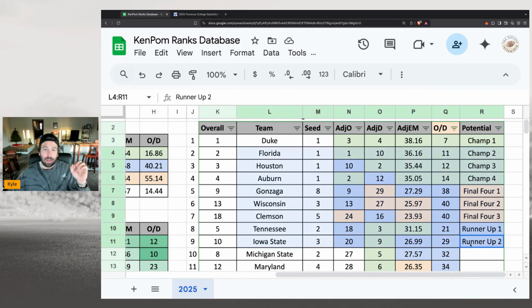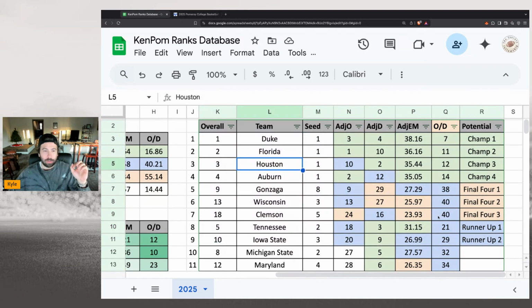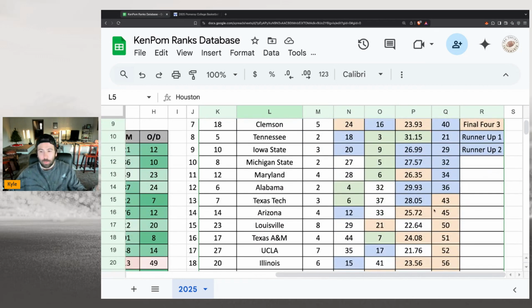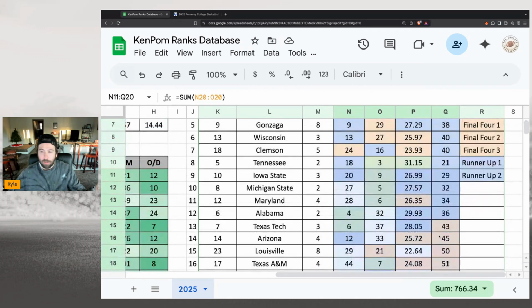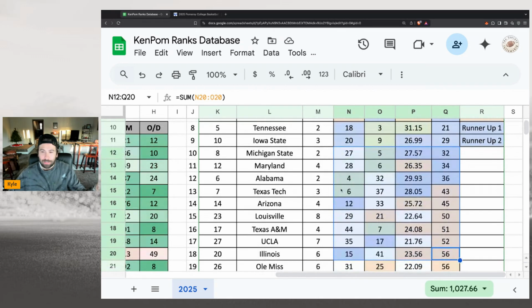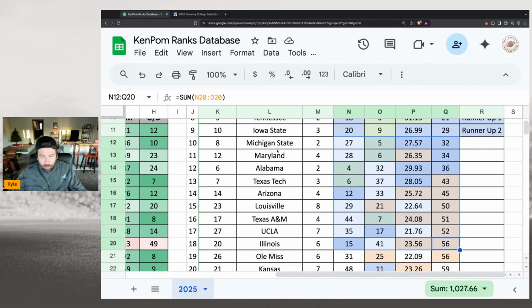But these are the teams that satisfied all four of the metrics that I was looking for, whether it was champion tier, Final Four tier, or runner-up tier. There were a handful of teams that came close and had three of the metrics. That's this huge block from Illinois to Michigan State. These guys are your sleepers, your Elite Eight, Final Four kind of sleepers: Michigan State, Maryland, Alabama, Texas Tech, Arizona, Louisville, Texas A&M, UCLA, and Illinois.